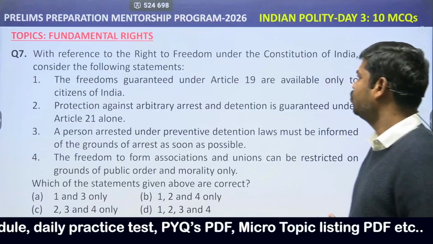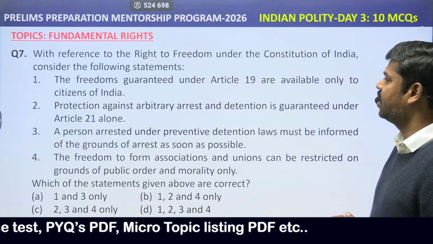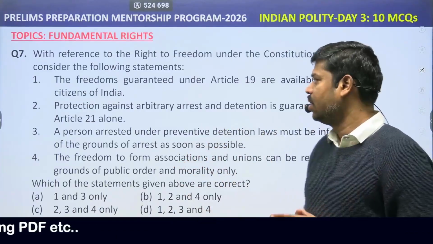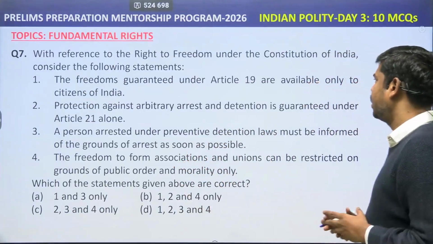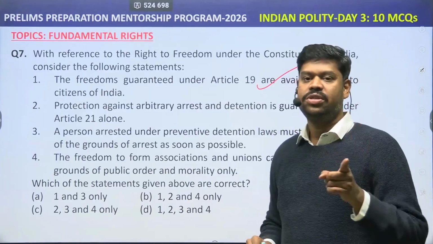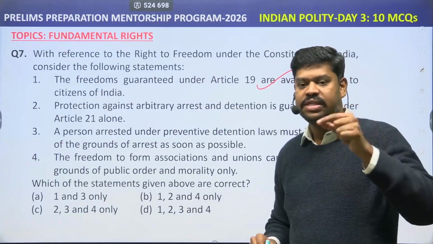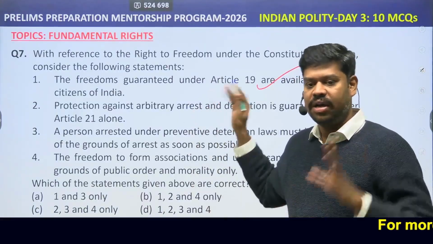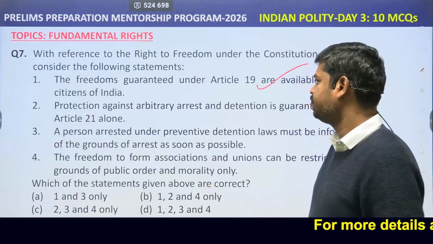With reference to right to freedom under the Constitution of India, consider the following statements. Right to freedom means Article 19 to Article 22. The freedoms guaranteed under Article 19 are available only to the citizens. Yes, Article 19 is only for the citizens. I already asked a question, what are the rights available only to the citizens? You can put it again in the comment box. But Article 19 is definitely only for the citizens.